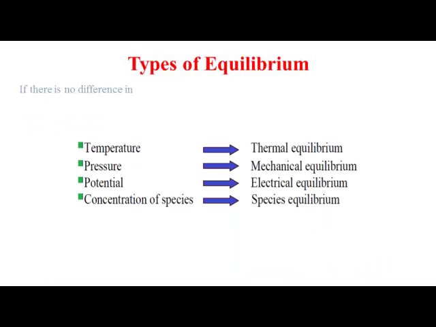So we usually say that if there is no difference in temperature, that is thermal equilibrium. If there is no difference in pressure, that is called mechanical equilibrium. If there is no difference in potential, that is called electrical equilibrium. And no difference in concentration of species would result in species equilibrium.